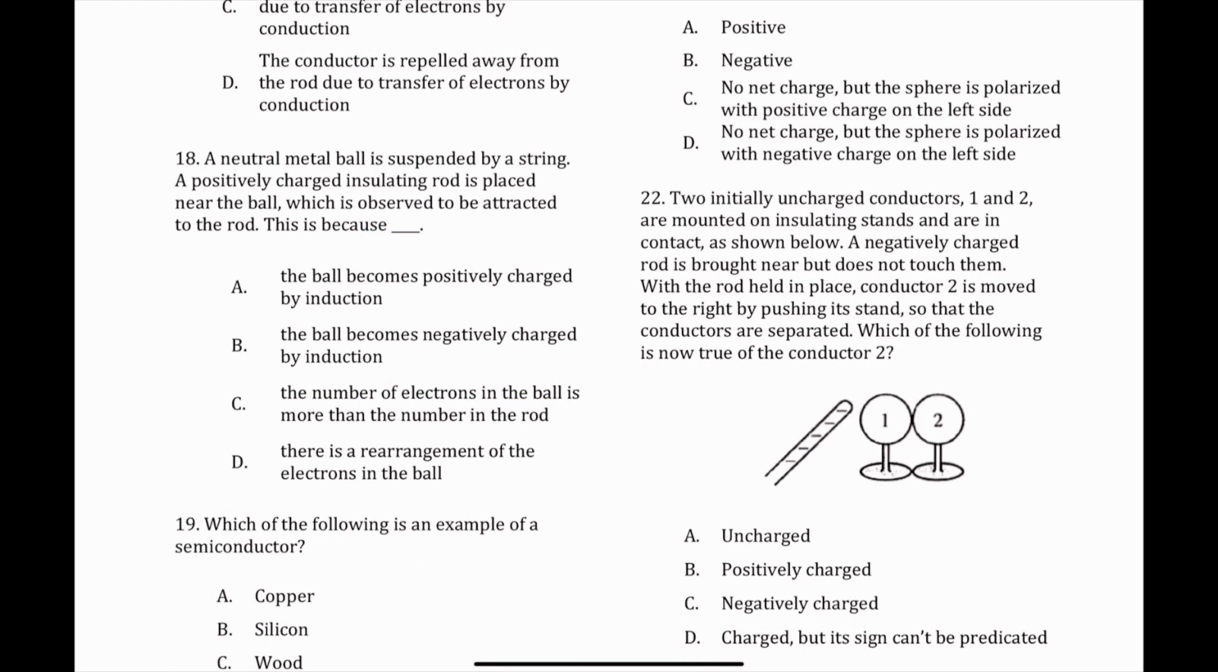Again, a neutral metal ball is suspended by a string. A positively charged insulating rod is placed near the ball, which is observed to be attracted to the rod. This is because the ball becomes positively charged by induction. No. The ball becomes negatively charged by induction. No. The number of electrons in the ball is more than the number in the rod. No. So there is a rearrangement of the electrons in the ball. Yes.